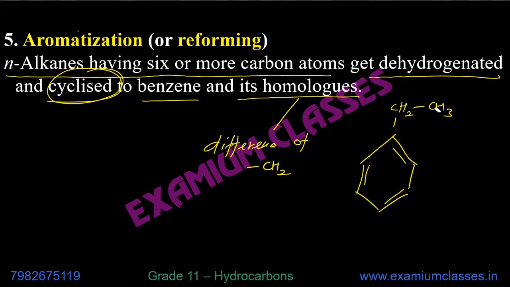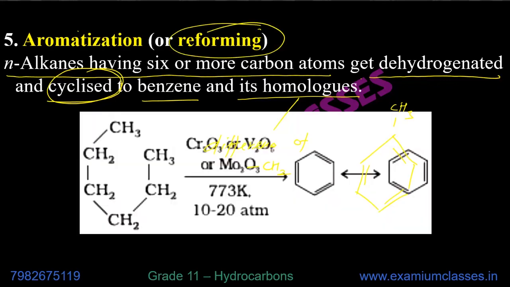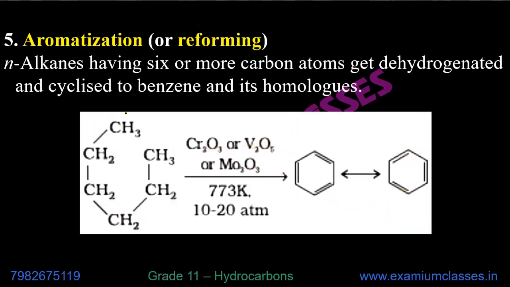So benzene and homologs of benzene can be produced, which is called aromatization or reforming. And the reaction is very important. This is actually N-hexane. I have written it in this way so that you understand that it is converted to a benzene ring. Otherwise, in the simplest way, this is N-hexane, which means a straight chain hydrocarbon, an alkane.